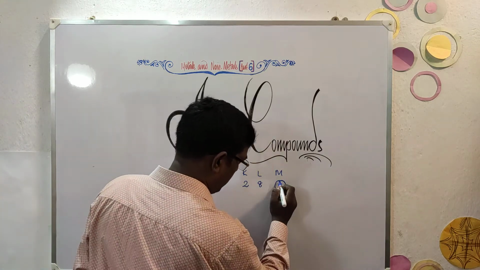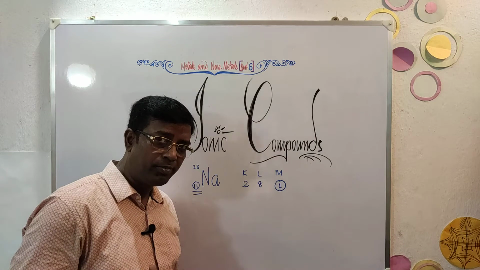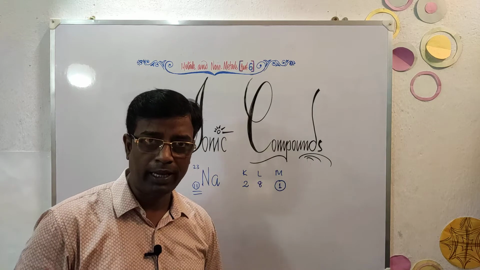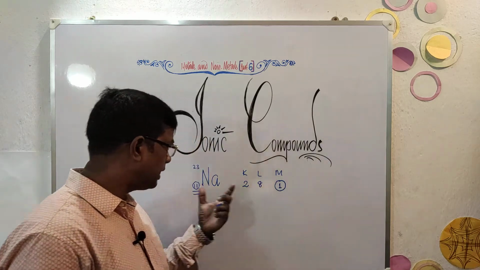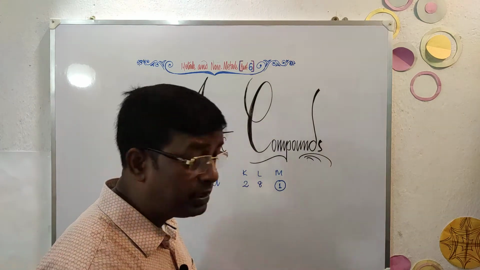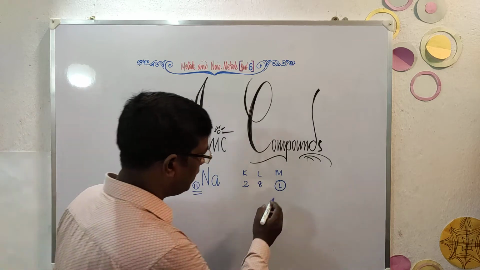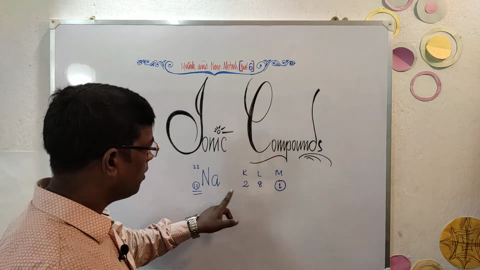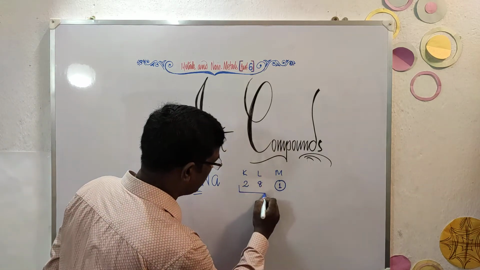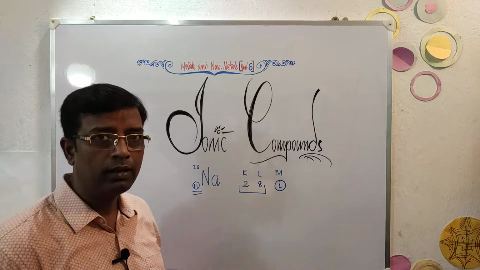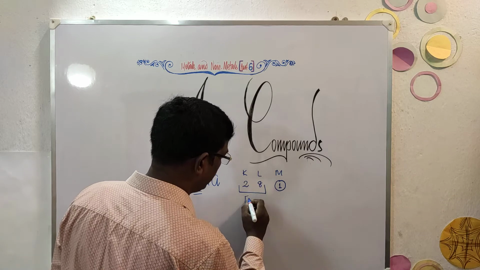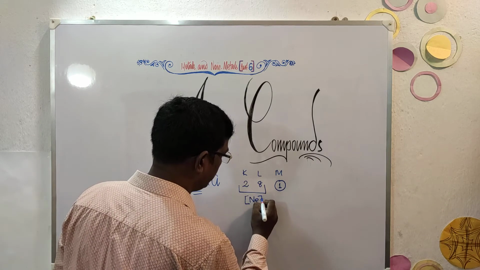Now this last shell, as I've discussed in my previous videos, is called the valence shell, and the electrons present in the last shell play a very crucial role in deciding whether a particular atom is reactive or not, whether a particular non-metal is reactive or not. So here it has only one electron. Sodium has a tendency to lose this single electron, so that it has a complete inner shell. Now here 8 plus 2 is 10, that means it acquires the nearest neon gas configuration if it loses this one.